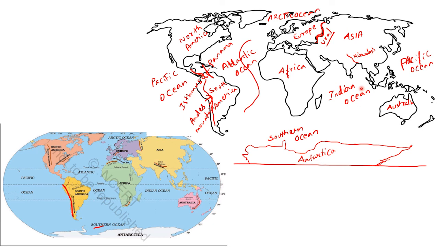Clear? Yes. Australia is one of the smallest continents. Asia is the largest, Africa is the second largest, and North America is the third largest continent. Clear? So this is about the major domains of the earth.